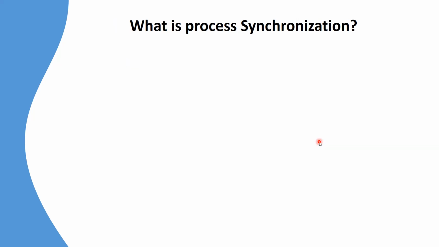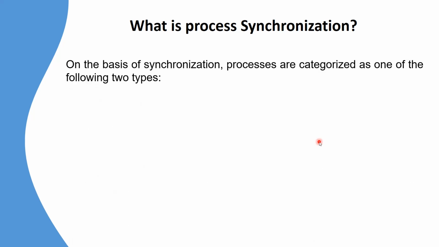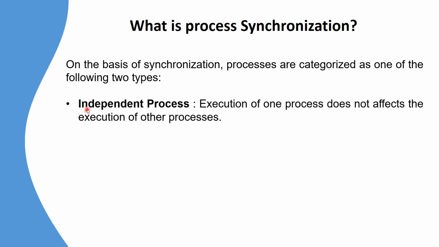Coming to process synchronization, on the type of processes we have two categories. The first is the independent process, where execution of one process does not affect the execution of other processes, because they don't share any data.